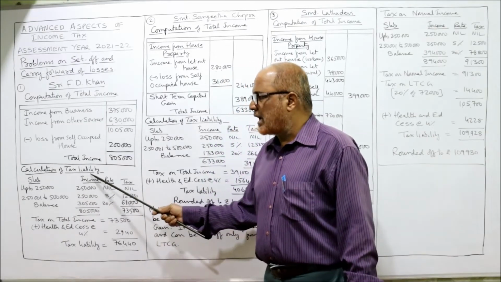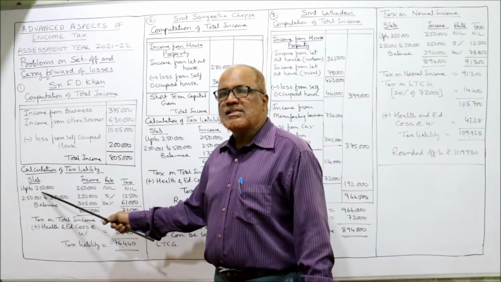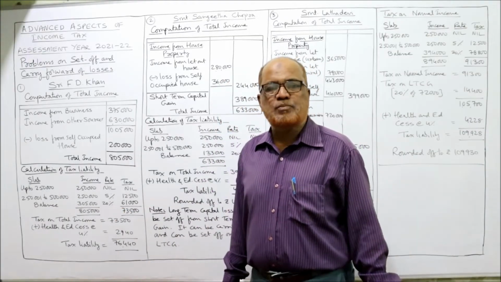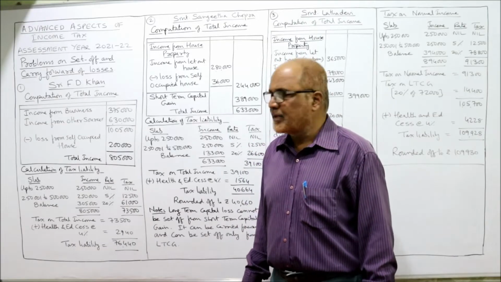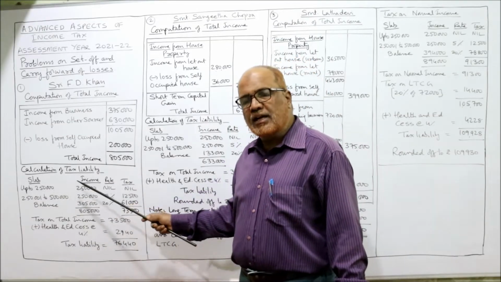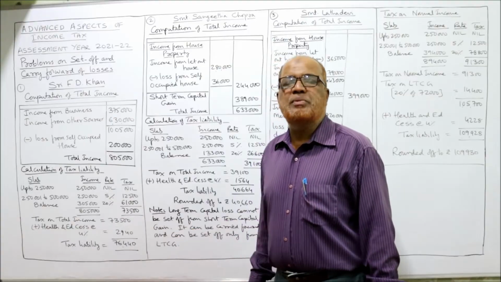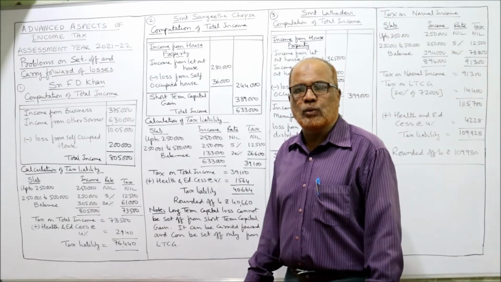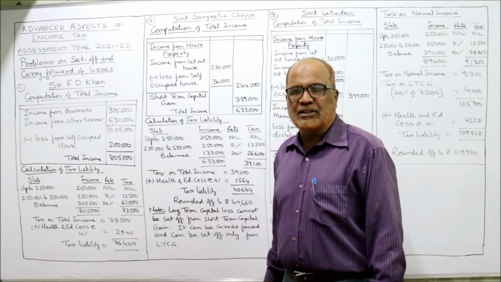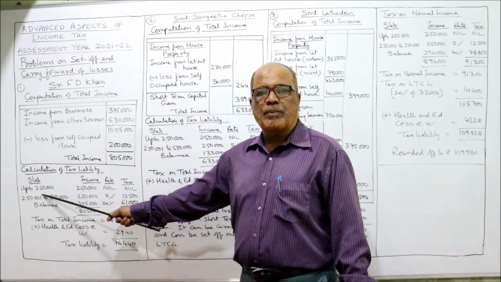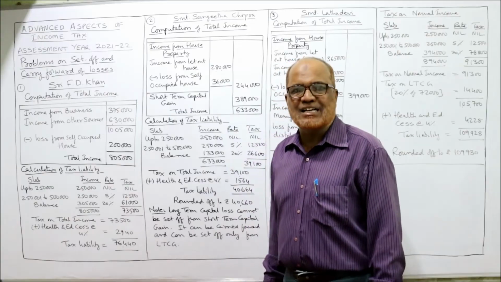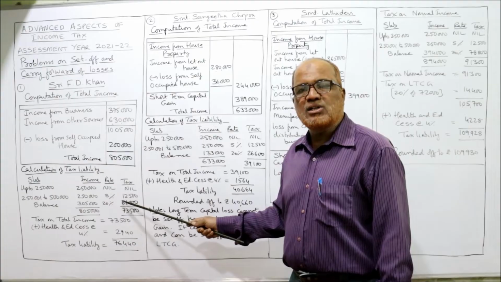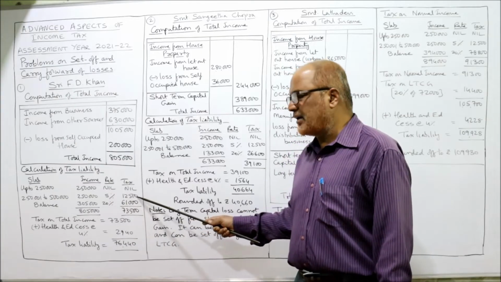Now computation of tax liability. Slab: first slab up to 2,50,000. In the last video I have explained how to compute the tax liability. Up to 2,50,000 income is nil because the basic exemption limit is 2,50,000. No tax up to 2,50,000. Over 2,50,000, that is 2,50,001 to 5 lakh, is the second slab. The income comes to 2,50,000. The tax rate is 5%, so 12,500.